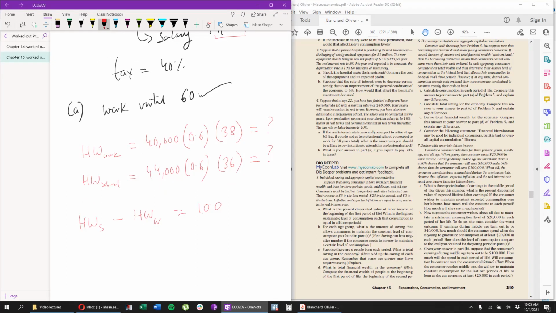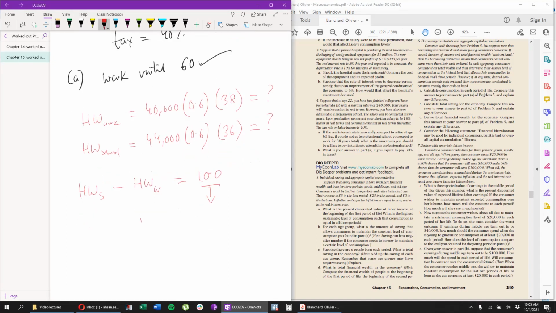Suppose you get 100, okay? What that means is that if tuition for school is more than 100, don't go to school. And the opposite is true. If tuition is less than 100, go to school.